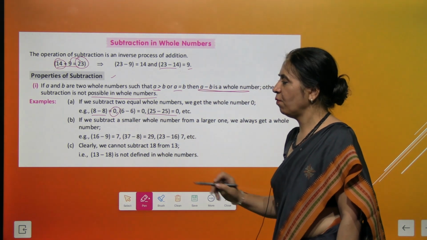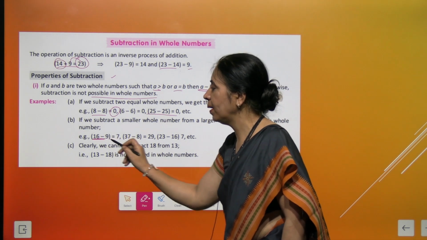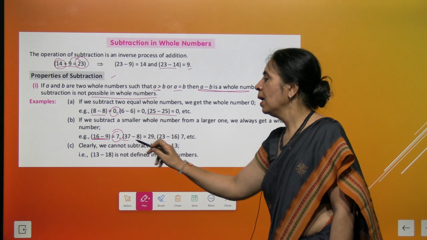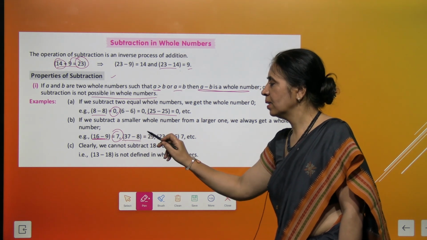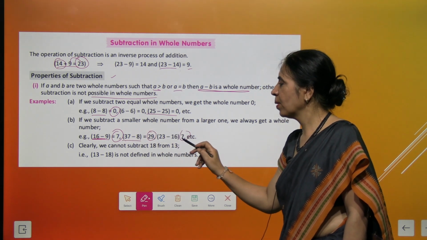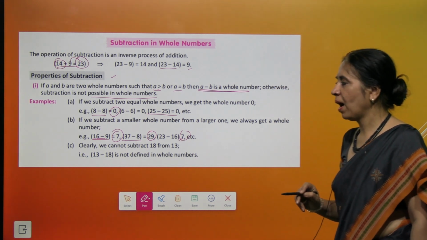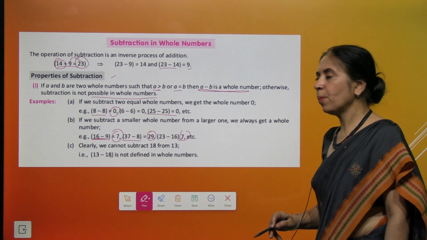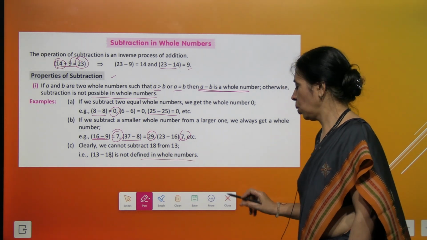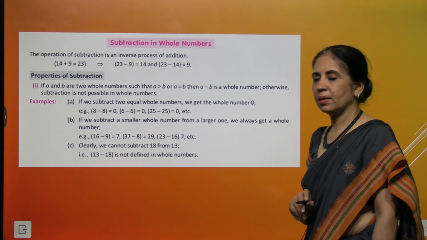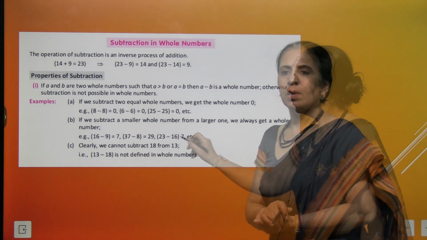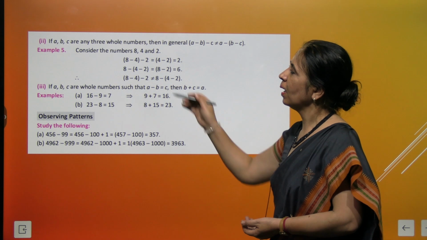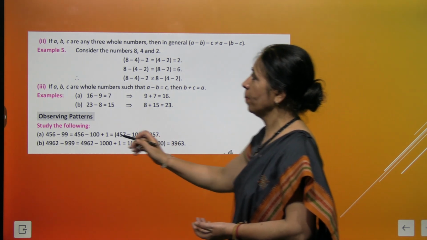And in the same way, if A is bigger than B, 16 minus 9 is again a whole number. Again here, this is bigger than this, and I get whole numbers, right? But if I try to subtract 18 from 13, that's not possible. So we do not get a whole number in that case. Understood? So this much is clear, and we move further to the next property.